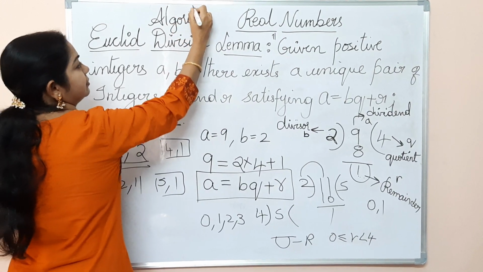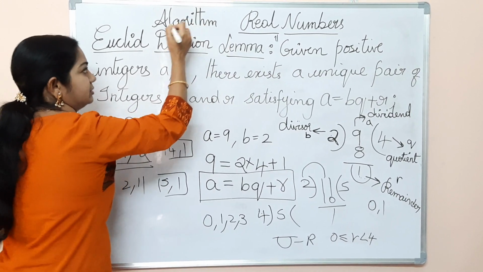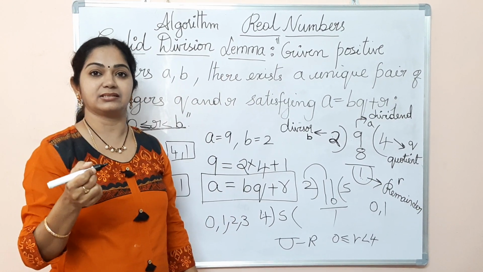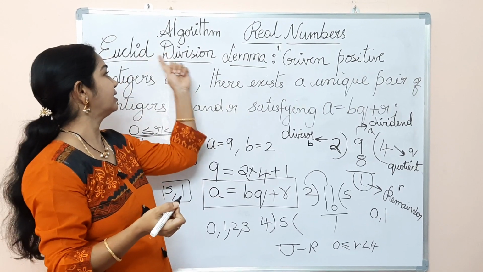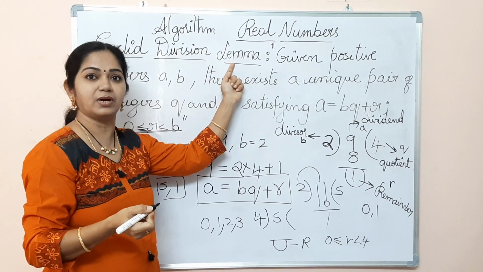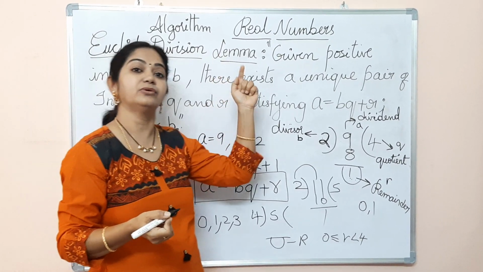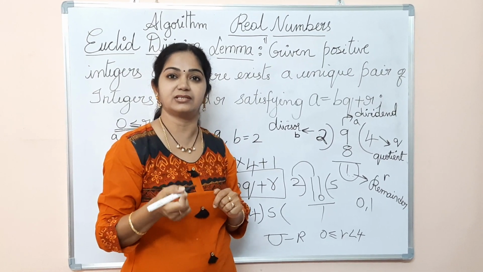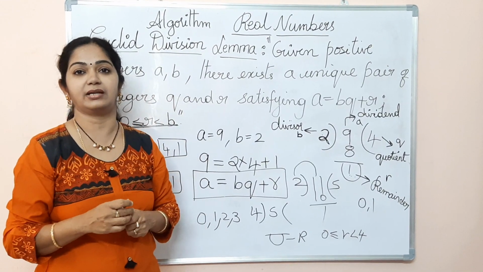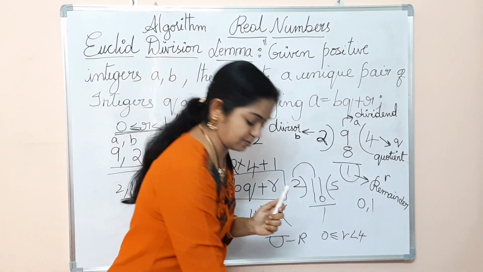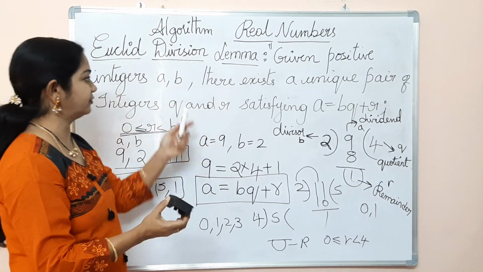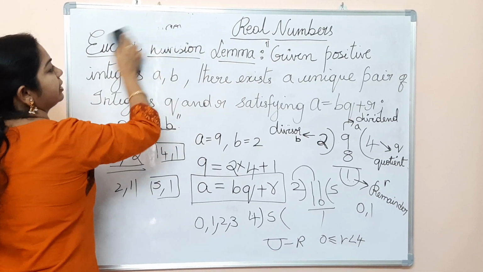See here. This Euclid division algorithm is nothing but a technique Euclid has used. He used this technique of lemma, because it is proven, to compute the values of the HCF, that is highest common factors. Let's see the Euclid division algorithm, how he has computed the values of HCF in our exercise problems. If you want to note it down, it's already there in your textbook, no need of noting it down. For problems, you can pause the video and note down.